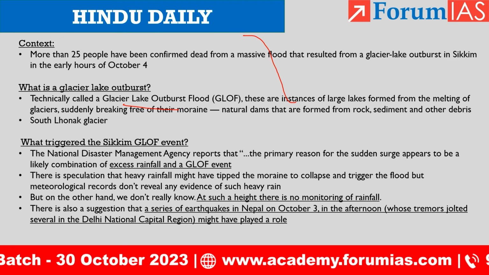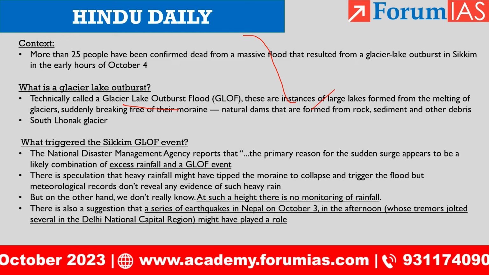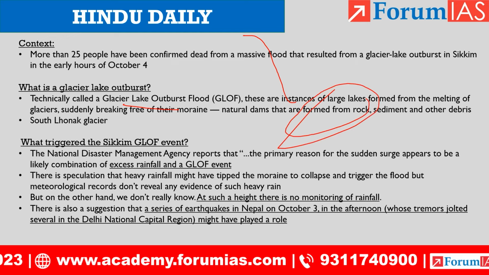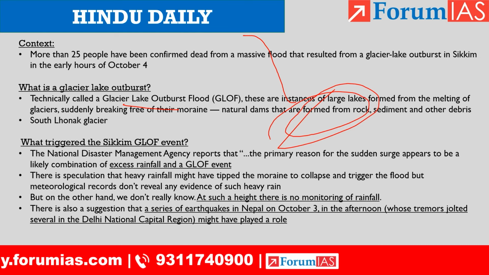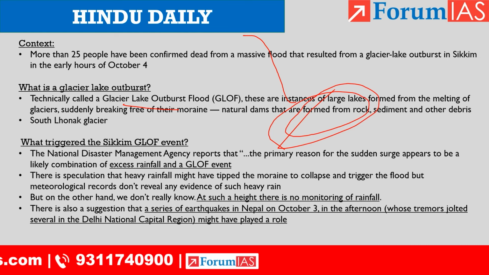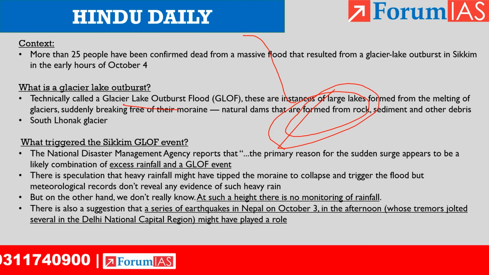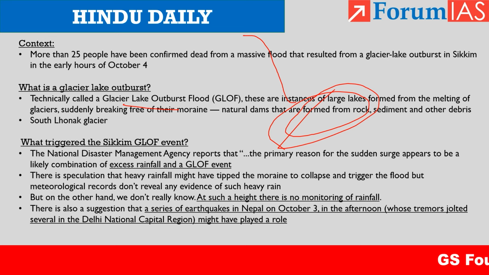So these debris form a border for this lake. It is called a moraine. Once there is a trigger, this border breaks and the lake overflows.